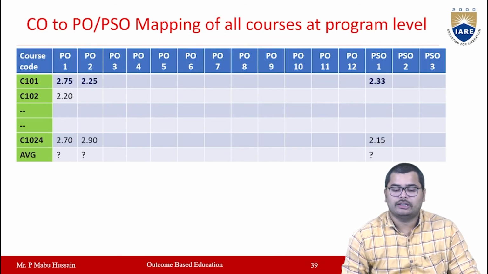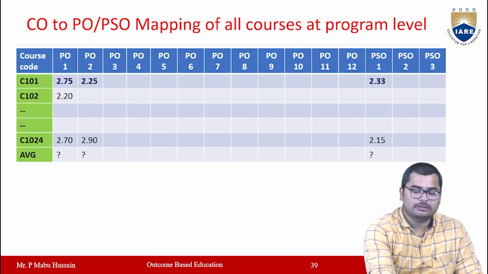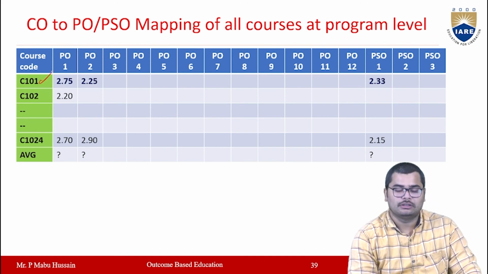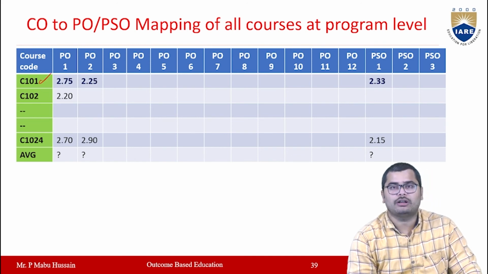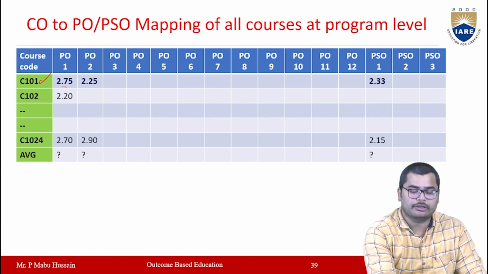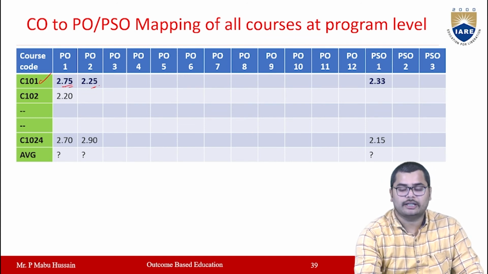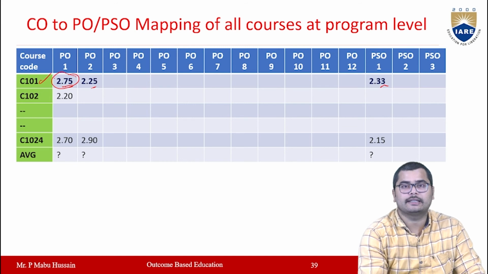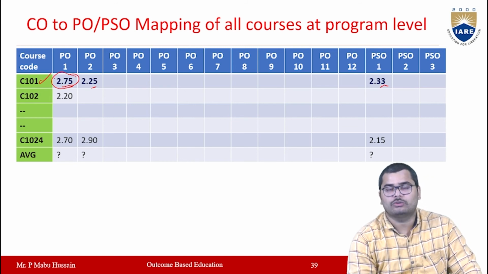Then finally you have to map CO to PO and PSO for all the subjects. If you see C101, how well it is mapped with PO or PSO, here we have represented 2.75, 2.25 like that. How did you get this? By taking the average of all the course outcome attainment levels.